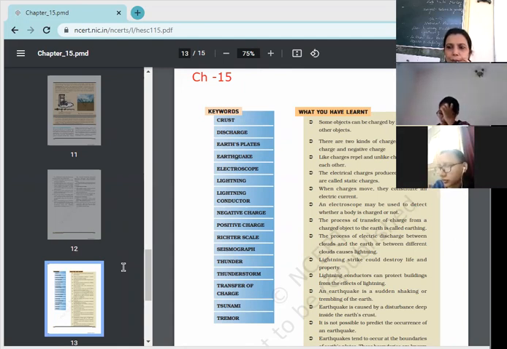Number 2 is discharge. Can I have the meaning of discharge? Anything else? Children, you have not found out discharge. See in the paragraph of earthquake, or the paragraph for lightning, you may find the meaning of discharge.